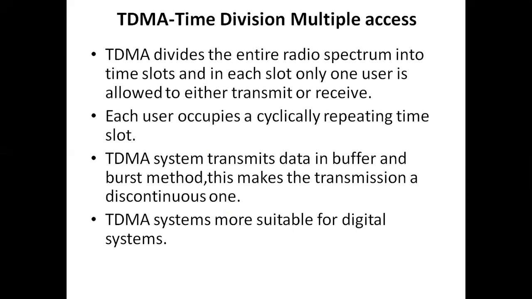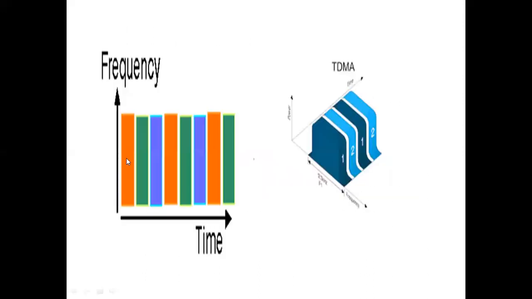Next, a TDMA system transmits data in a buffer and burst pattern. This makes the transmission a discontinuous one. That means if the time period is over for the first user, then the chance goes to the second user.